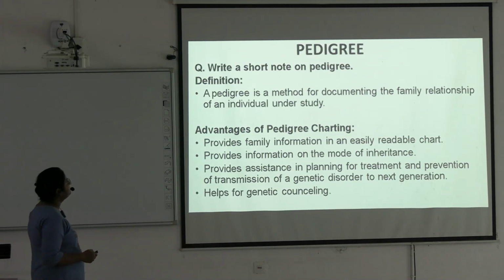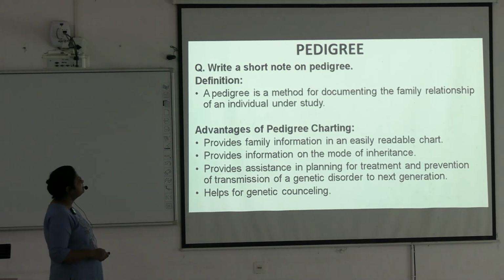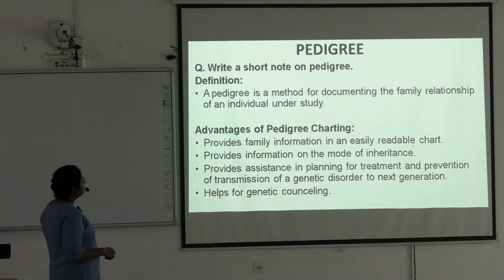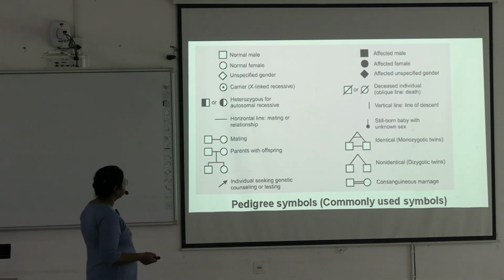Next we go to pedigree. What is pedigree? Pedigree is a method for documenting the family relationship of an individual under study. What are the advantages of pedigree charting? Provides family information in an easily readable chart, provides information on the mode of inheritance, and provides assistance in planning for treatment and prevention of the transmission of a genetic disorder to the next generation, and helps for genetic counseling of the parents. Okay, next.